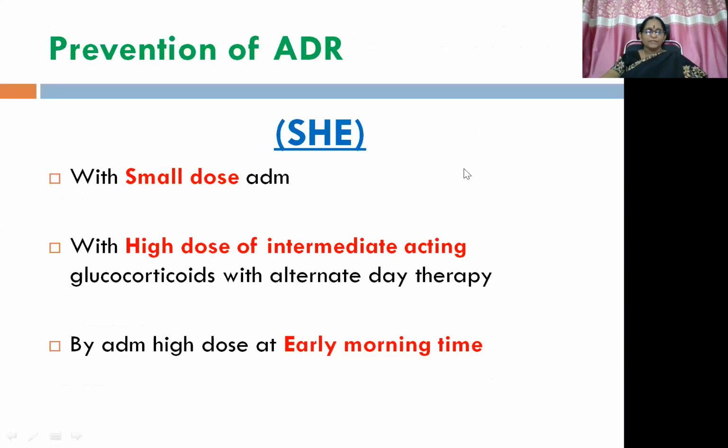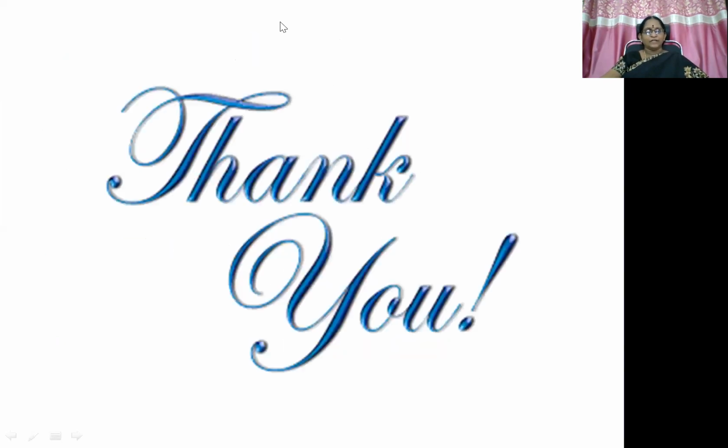Okay. So how to prevent these ADR? One simple mnemonic that I'll give: SHE. S for small dose therapy, H for high dose if it is needed, intermediate acting steroid that we need to choose, along with alternate day therapy. Then E means early morning time prescription. So S, small dose. If high dose is needed, intermediate acting preparation with alternate day therapy, and E for early morning time administration. So this is about the ADR that we have discussed till now.